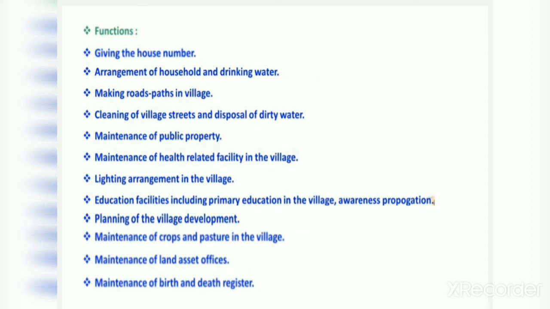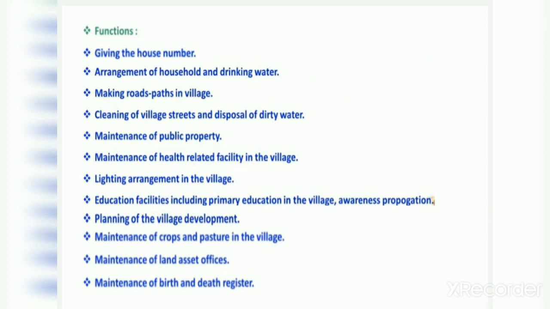Means they have to keep record of birth and death, they have to keep the record of marriages in the village, they have to keep the record of maintenance of crops and pasture, even they have to plan the village development, they have to plan the schemes or the awareness programs for the village, so that primary education is developed in girls also. The girls ratio is increasing in education, even the light arrangement in the village, even the maintenance of health facilities.